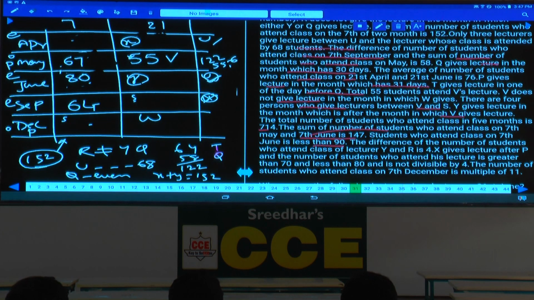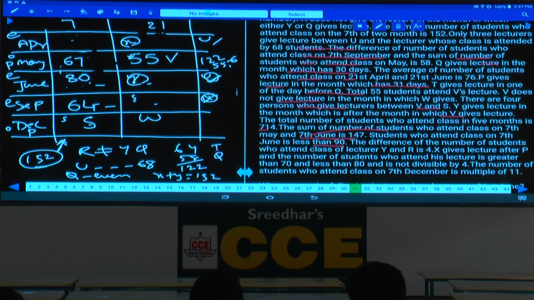Between V and S there must be exactly 4. 1, 2, 3, 4, S must be here. Done with this? Now we have fixed V, S and W. And the sum of 2 is 152. As the sum of 2 is 152, then 80 is here, 80 plus 72 it could be, or 67 and 152.